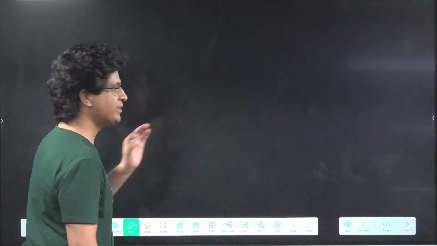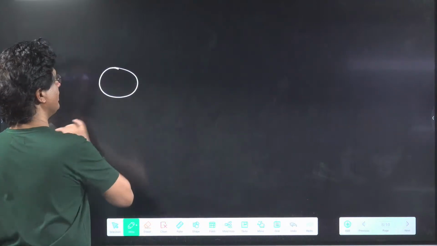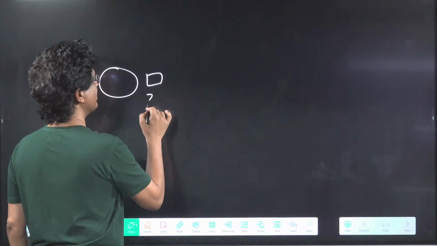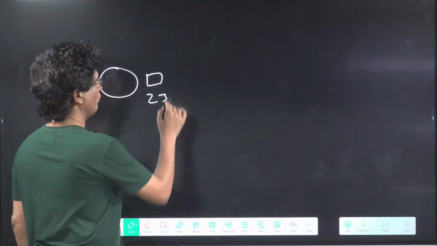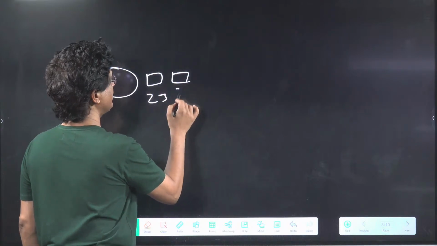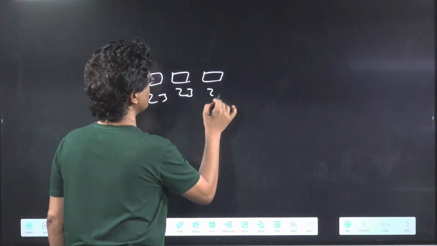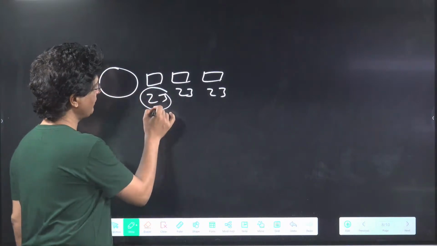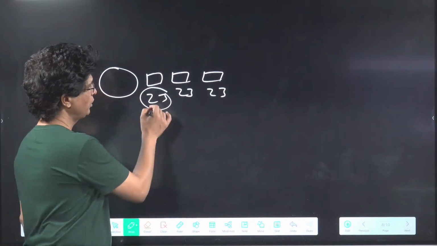So what I'm saying, suppose there is a body which is emitting a photon of say energy 2 joule. One more photon will be emitted at 2 joule. One more at 2 joule. Energy of each is 2 joule.